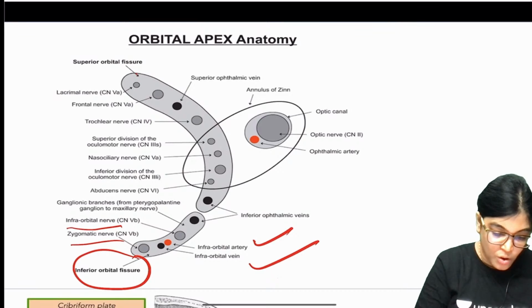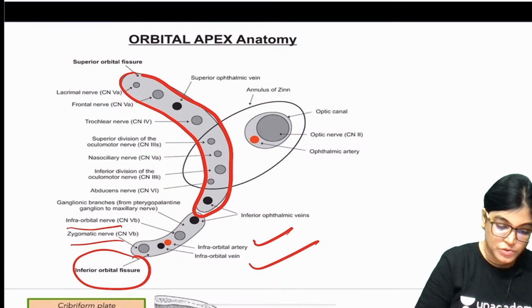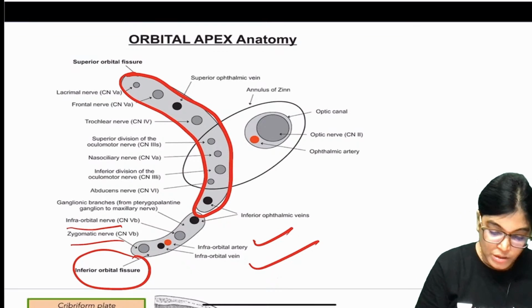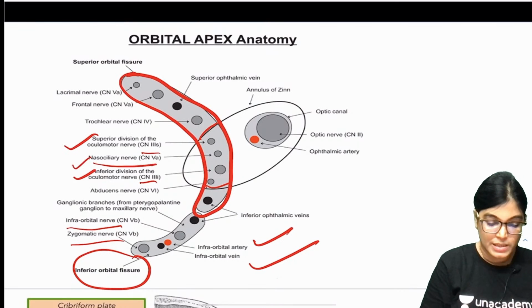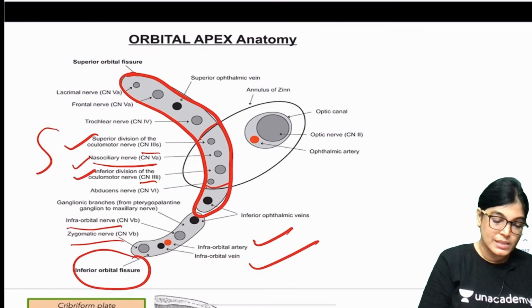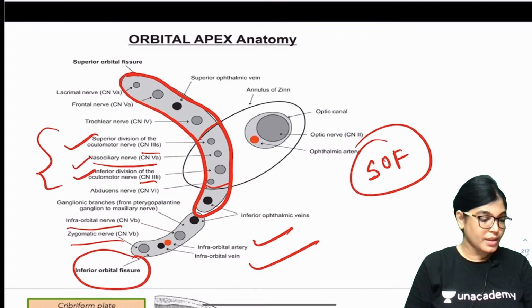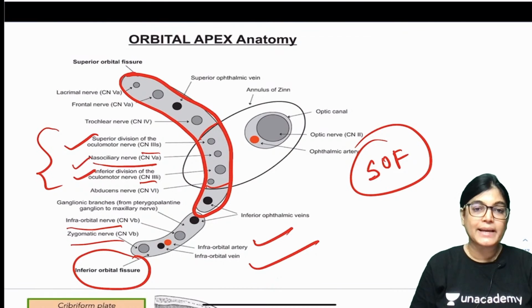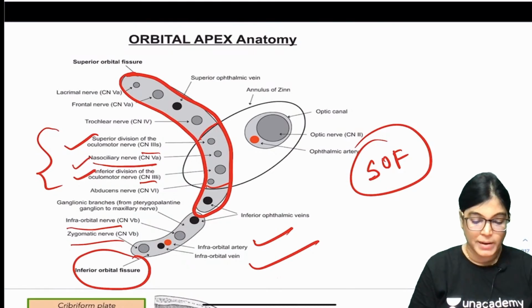Now this whole fissure which you are seeing is of superior orbital fissure, and through the middle part of superior orbital fissure both superior and inferior division of third cranial nerve and nasociliary nerve are traversing. So this is the reason the correct answer is superior orbital fissure. This diagram is showing you the structures, so all of you can revise the structures passing through superior orbital fissure and that of inferior orbital fissure.